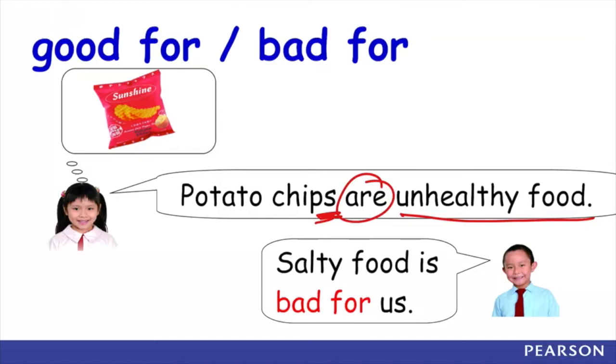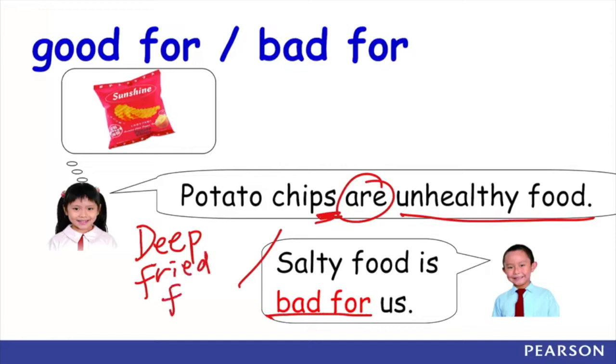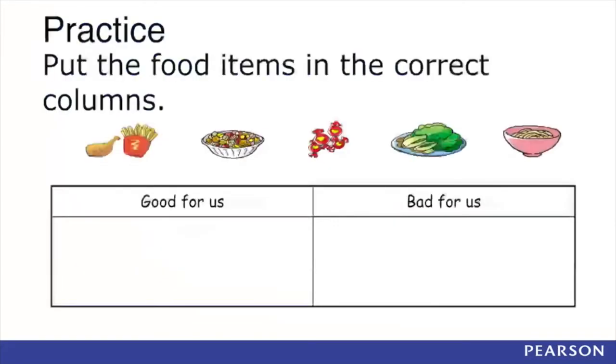And salty food is bad for us. For potato chips, you may also say that deep fried food is bad for us.